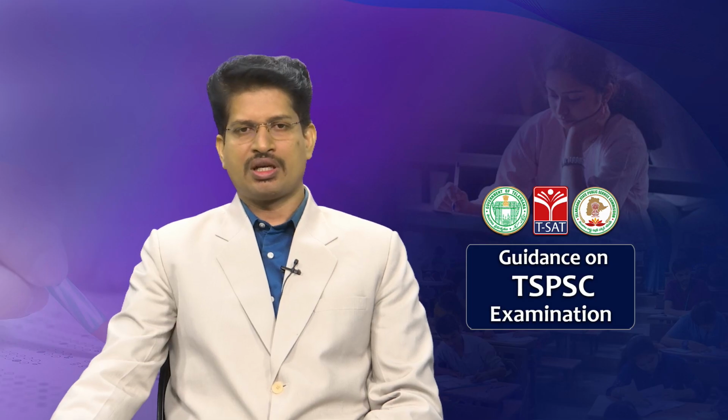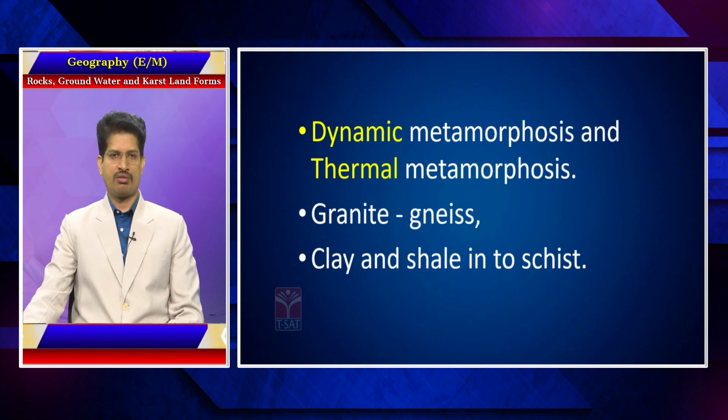Dynamic and thermal metamorphism, which I have already mentioned: dynamic metamorphism is because of pressure variations, when the rock is changing its form and minerals. Thermal metamorphism is because of the temperature. So, in this process, granite turns into gneiss, clay and shale into schist.